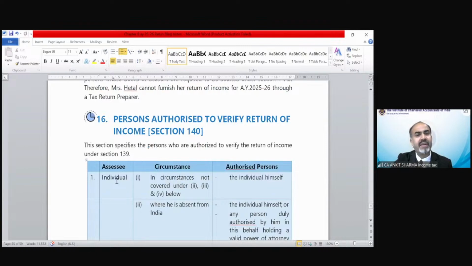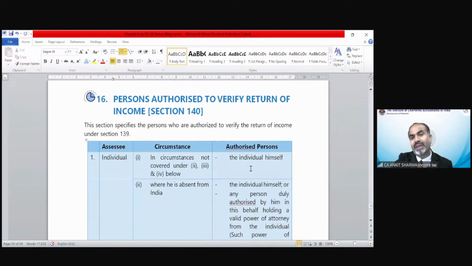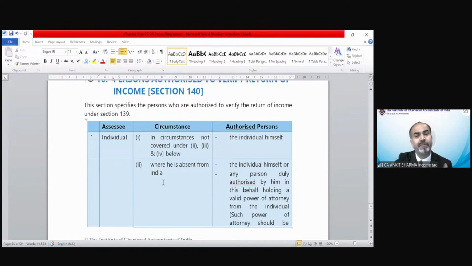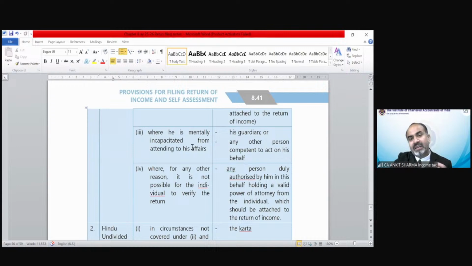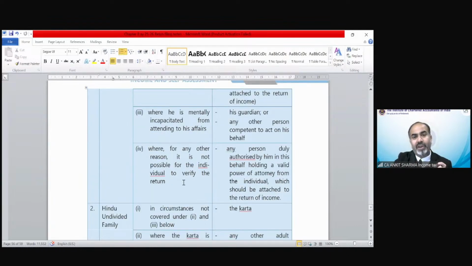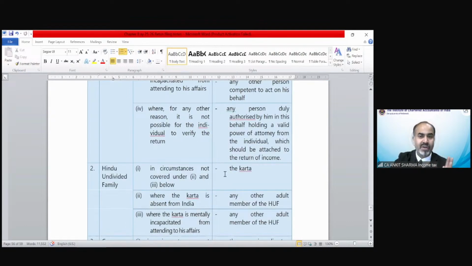Person authorized to verify return of income. Who will sign the return? In case of an individual, the individual is authorized to sign the return. Where he is absent from India, the person authorized by that individual is able to sign the return of income. When he is mentally incapacitated from attending to his affairs, his guardian or any other competent person would be able to sign. Where for any other reason it is not possible for the individual to verify the return, any person authorized by him or holding a valid power of attorney on behalf of that individual is able to sign the return. In case of HUF, the Karta will sign the return.